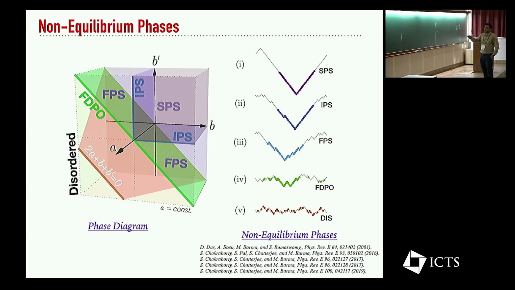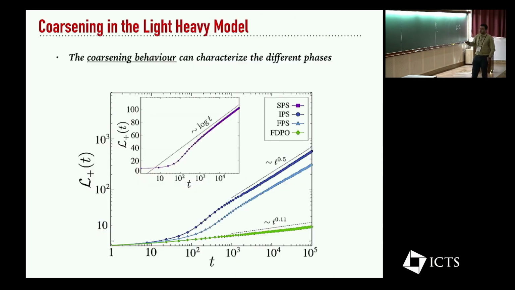And this phase diagram has been quite well understood, I would say. You can also characterize these different phases by looking at the coarsening behavior of these phases in time. So in the strong phase separation region, if you find an appropriate length scale to measure, the strong phase separation region shows logarithmic growth in the length scale, whereas the other phases have some other distinct exponents that can characterize these different phases.